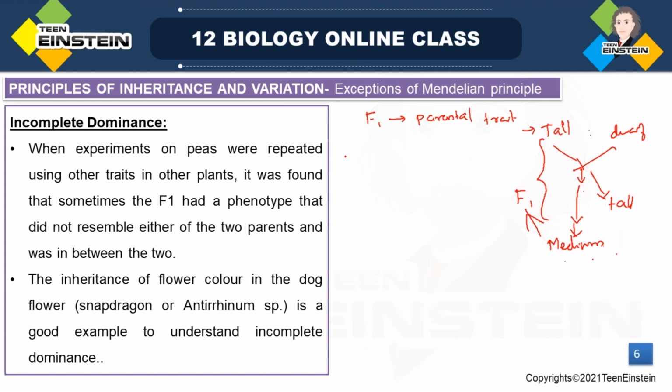So when experiments on peas were repeated using other traits in other plants, it was found that sometimes the F1 had a phenotype that did not resemble either of the two parents. Okay, that was an in between expression of the two parents. So the inheritance of flower color in dog flower, that is snapdragon, is the example to understand incomplete dominance. So we are going to learn about incomplete dominance.